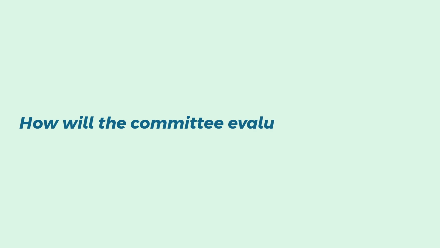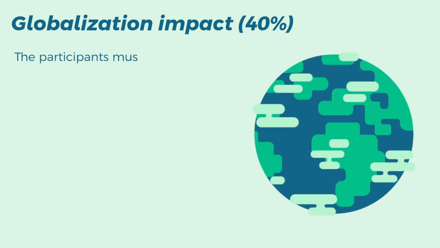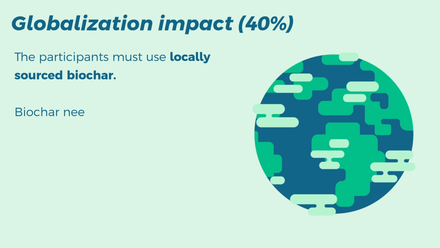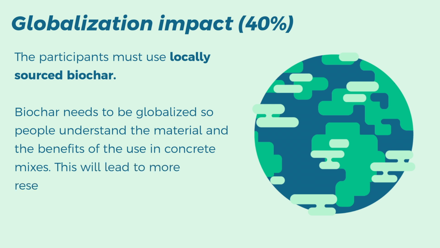And how will the committee evaluate participants? The qualification parameters for both categories will be: 1. Globalization impact, 40%. The participants must use locally sourced biochar. Biochar needs to be globalized so people understand the material and the benefits of its use in concrete mixtures. This will lead to more research and local applications.